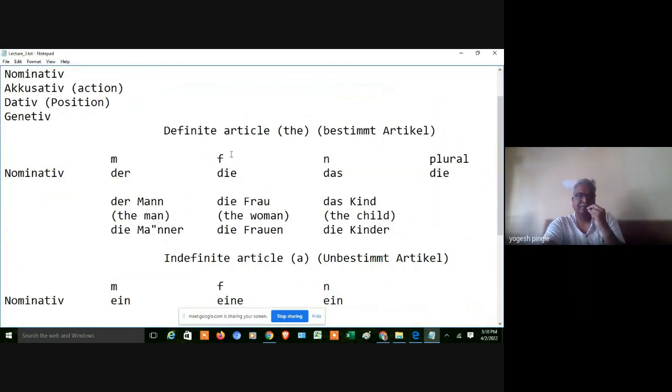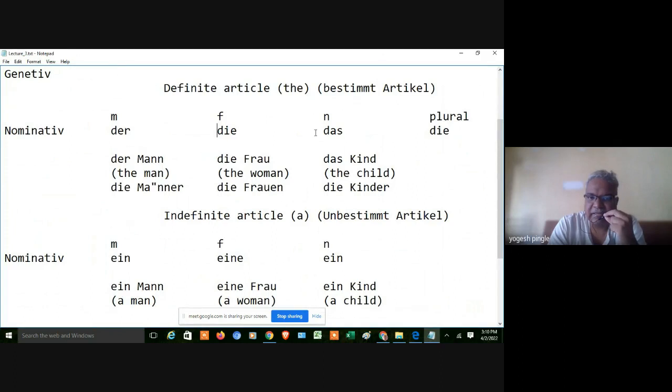We have taken der, die, das, and the plural form of all of these is die. We have seen the nominative case: der Mann, die Frau, das Kind. And the plural form of this is die Männer, die Frauen, die Kinder.